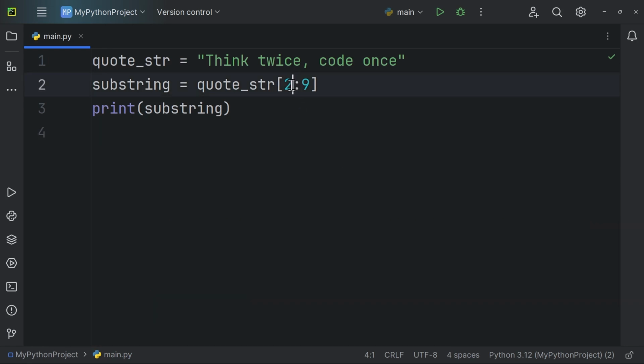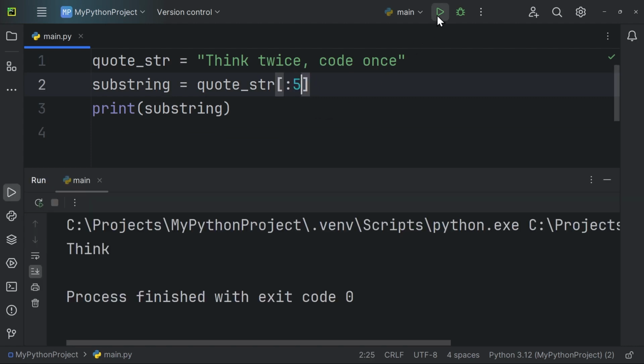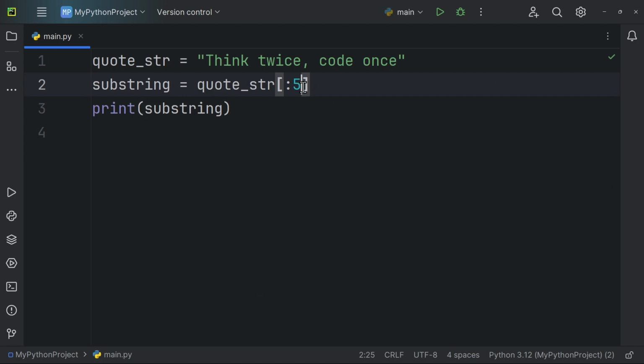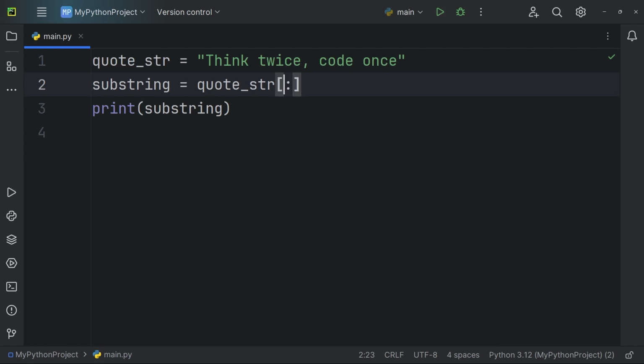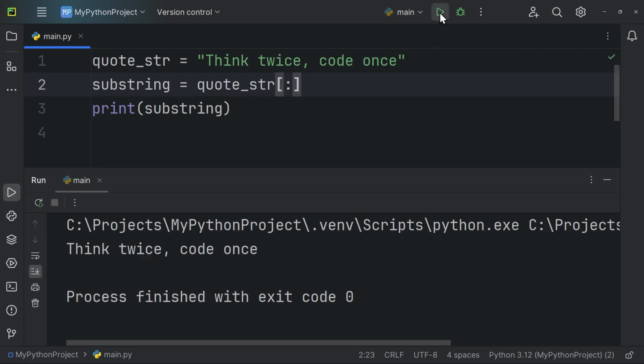Since slicing arguments are optional, if a start position is not specified, slicing automatically assumes it as 0, starting from the beginning of the string. Similarly, when the stop position is not given, it goes all the way up to the end of the string. On top of that, if both arguments are left out, a new copy of the string is simply placed into the substring variable.